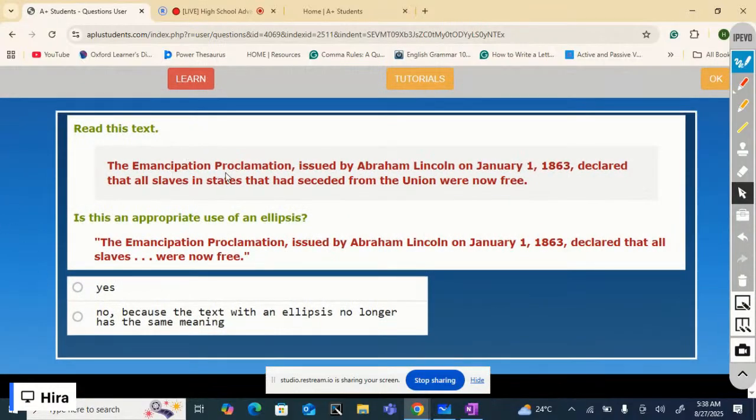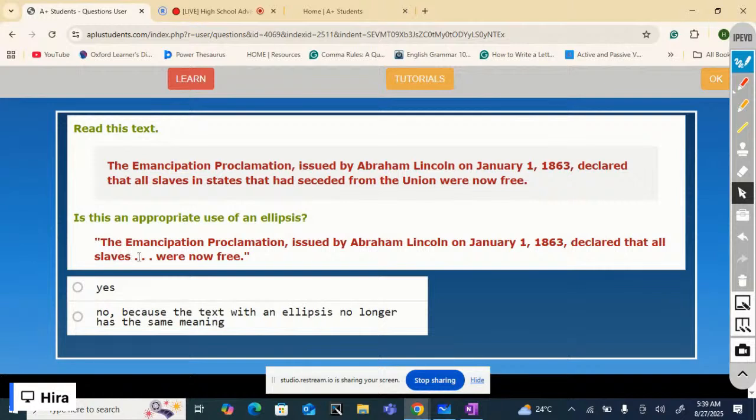The Emancipation Proclamation, issued by Abraham Lincoln on January 1, 1863, declared that all slaves in states that had seceded from the Union were now free.